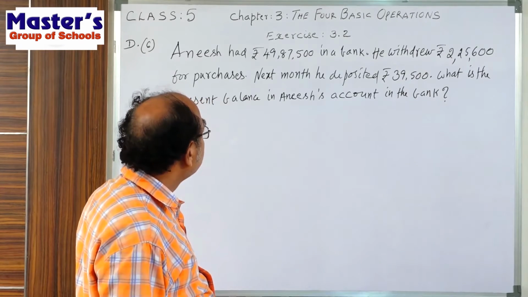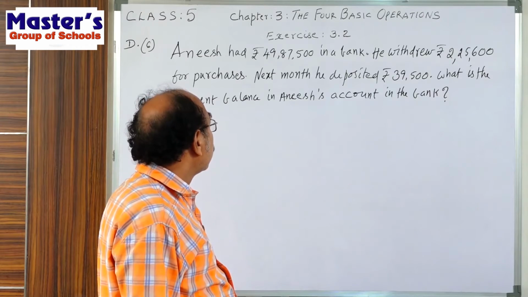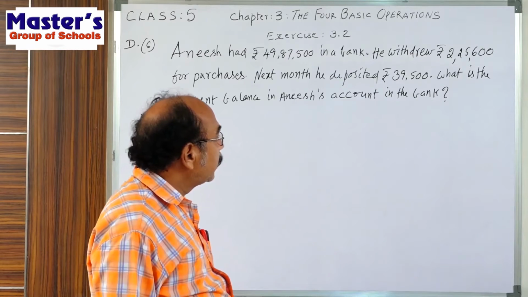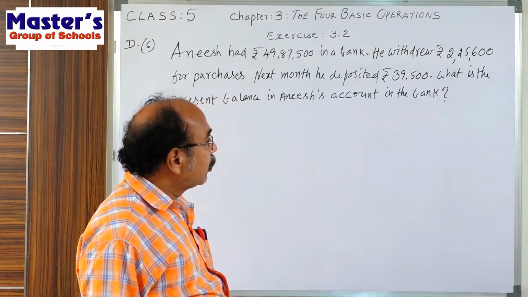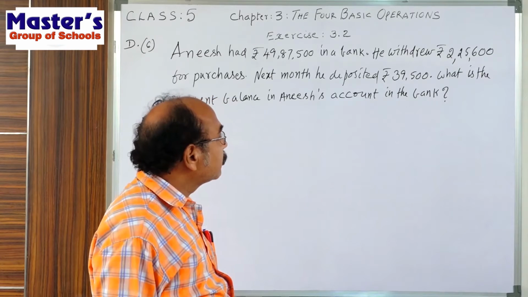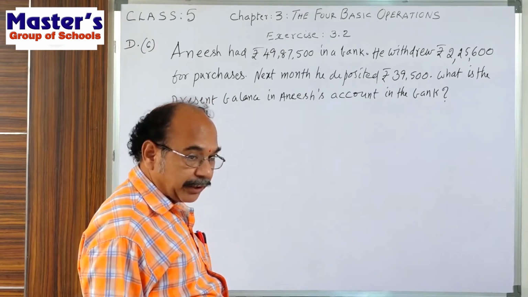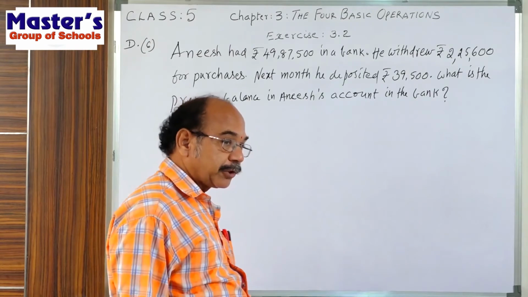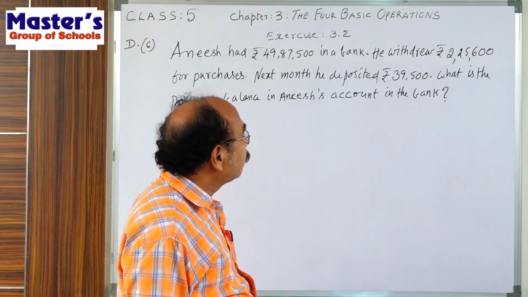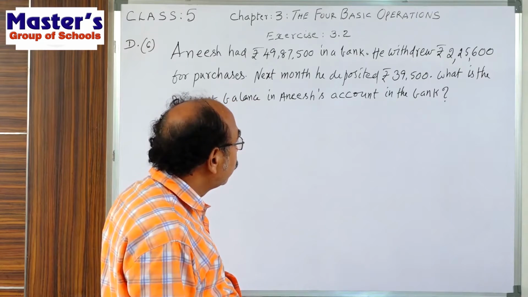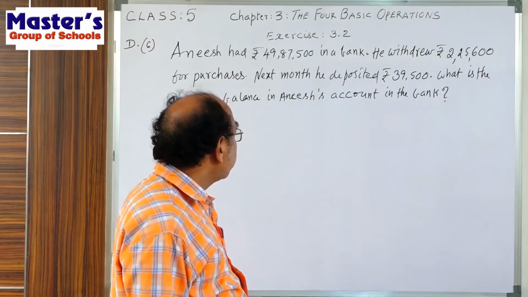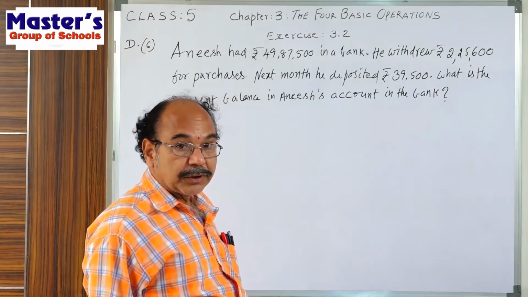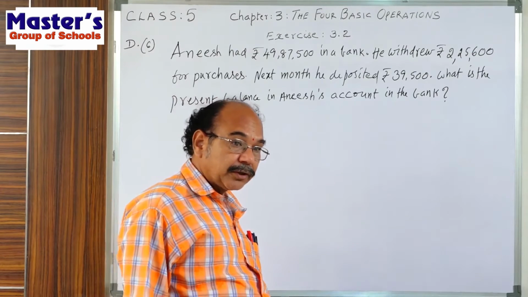Anish had rupees 49,87,500 in a bank. He withdrew 2,25,600 for purchases. Next month he deposited 39,500 rupees. What is the present balance in Anish's account in the bank? That is the given problem.